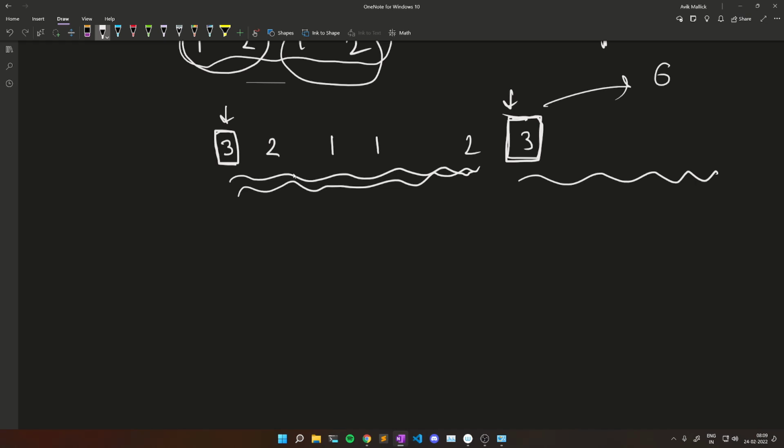So first I have to insert 2 at this index. Let's say I insert 2 consecutive 2's. I am leaving some space here because I will be inserting more. Now my 2 and 2 are equal. Now I need a 1, so in between them I will insert 2 consecutive 1's.